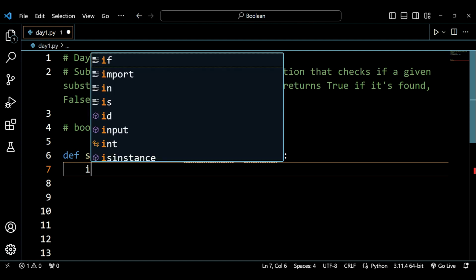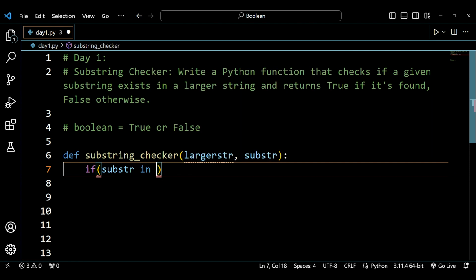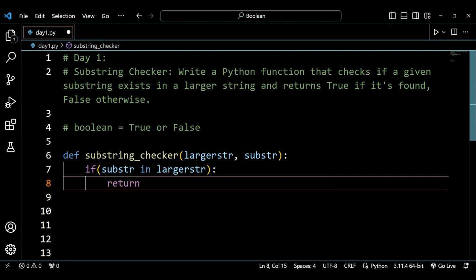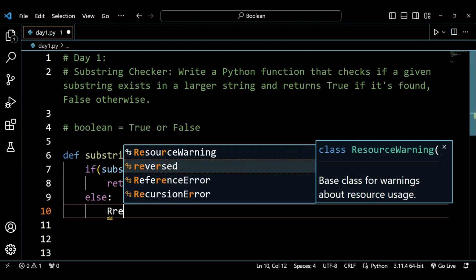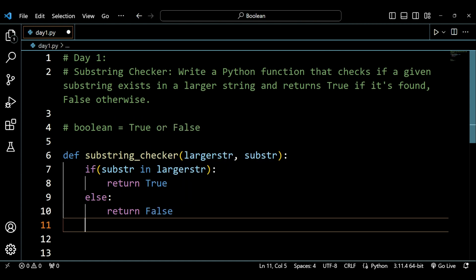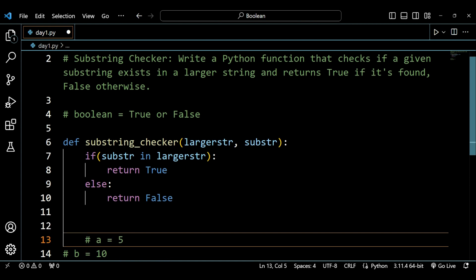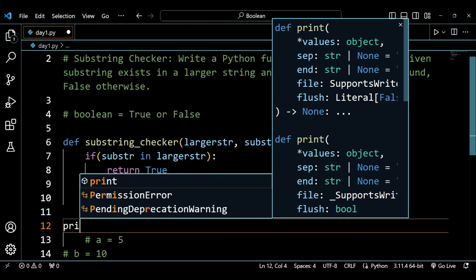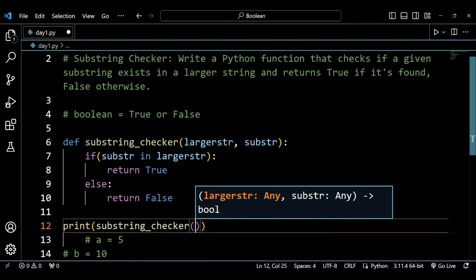Now I will say that if sub str in larger str, return true, else return false. This should give me boolean values, and I can say print substring checker. Now I will be passing two arguments here.